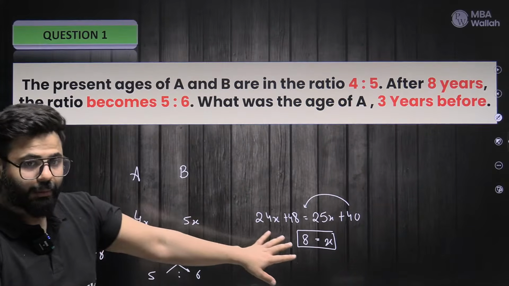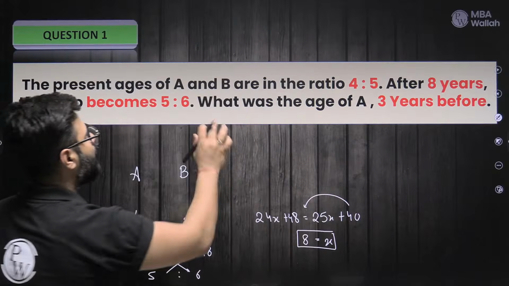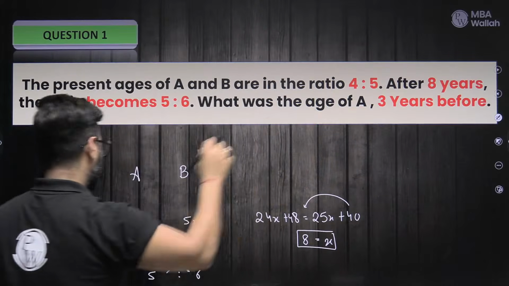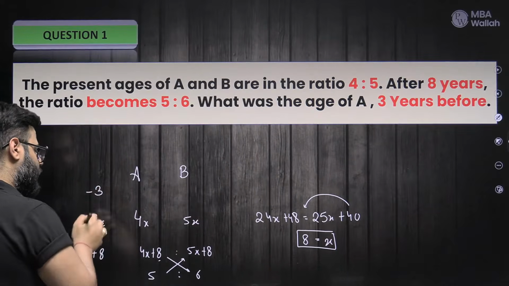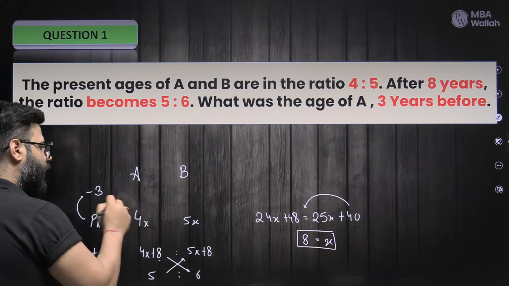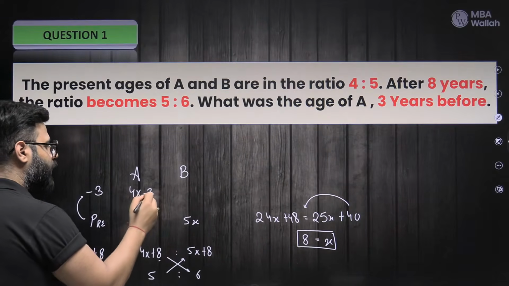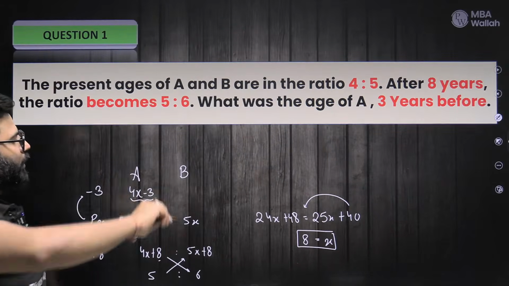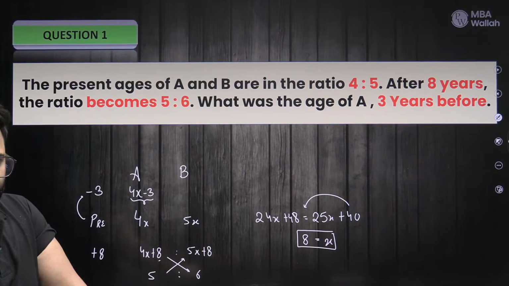Now we don't have to tell them the x. What we have to tell them is what was the age of it 3 years before. So if I go 3 years before, that's minus 3, right? So that means 4x minus 3. So we are here to calculate 4x minus 3. What would this be? Simple.